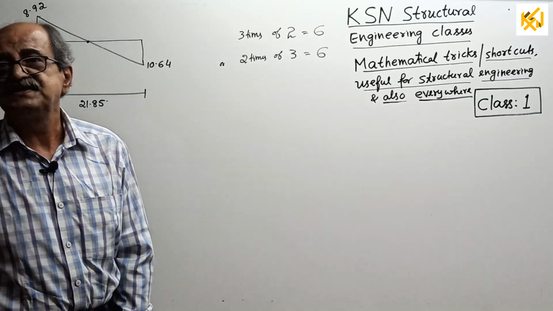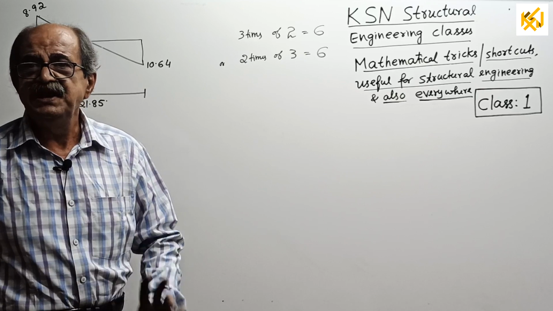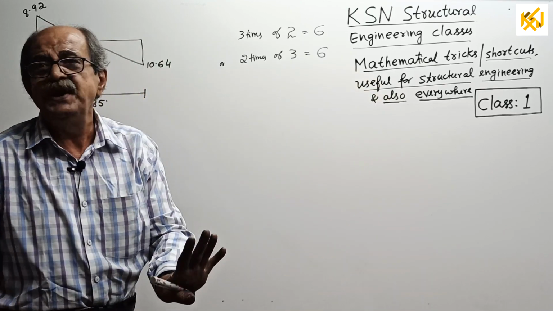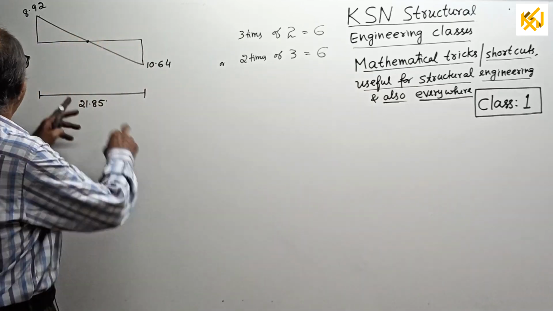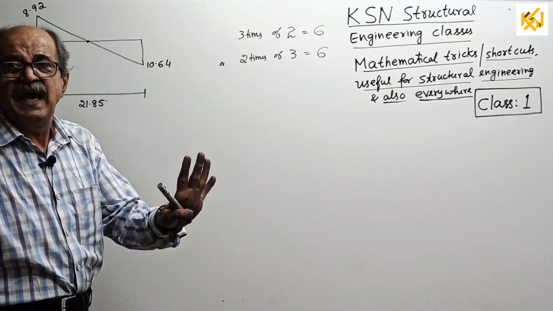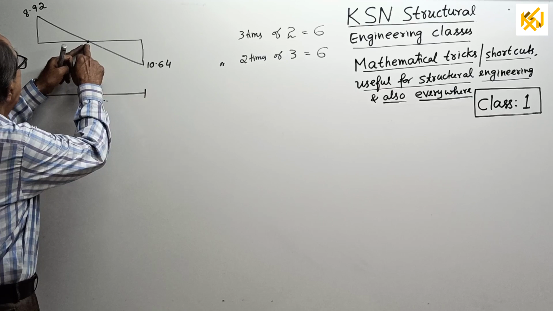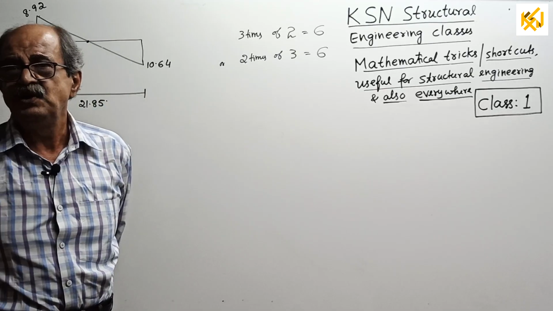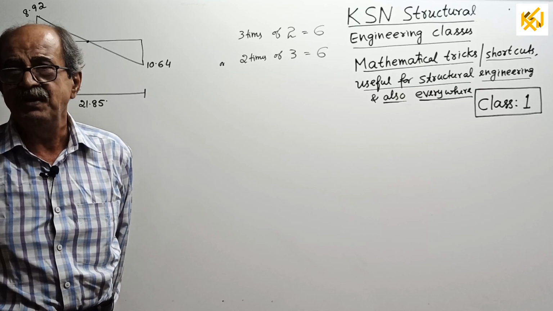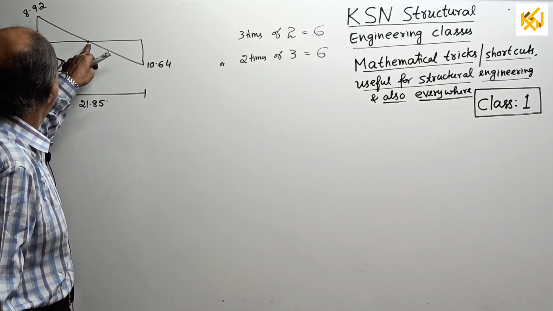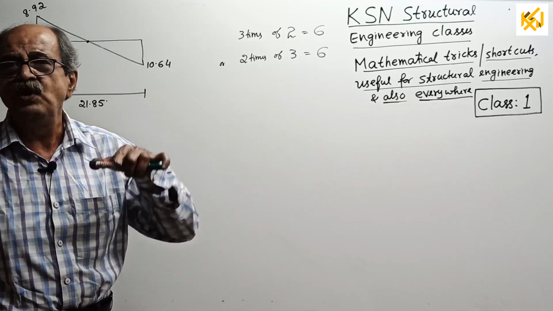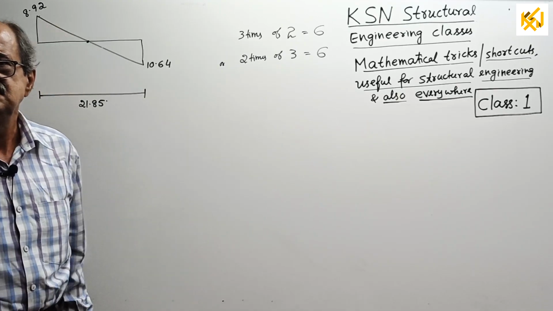Now tell the importance. Suppose it is shearing. Those who are not considering structural engineering, you don't worry too much now. Suppose this is a shearing force diagram. For others, some diagram. This is the point where shear force is 0. You have to locate that point to draw SFD, to draw BMD, because that is the point where bending moment is maximum or minimum. This I told in my SFD BMD class.